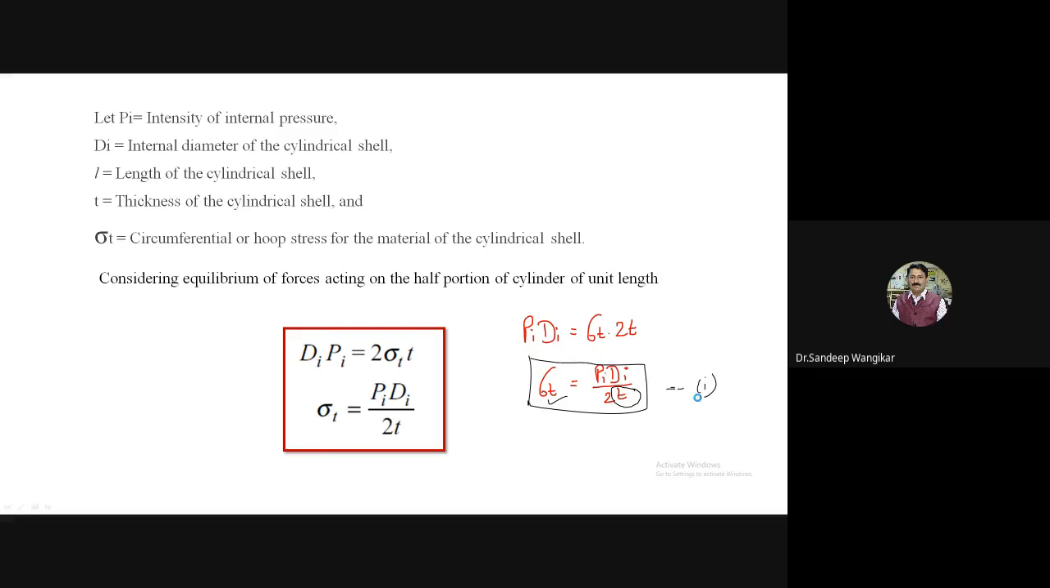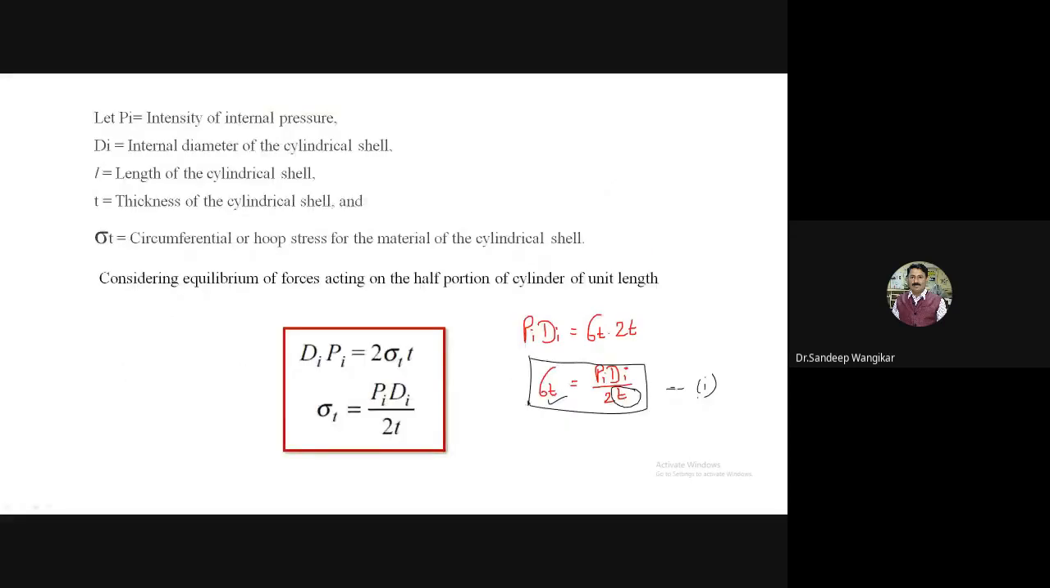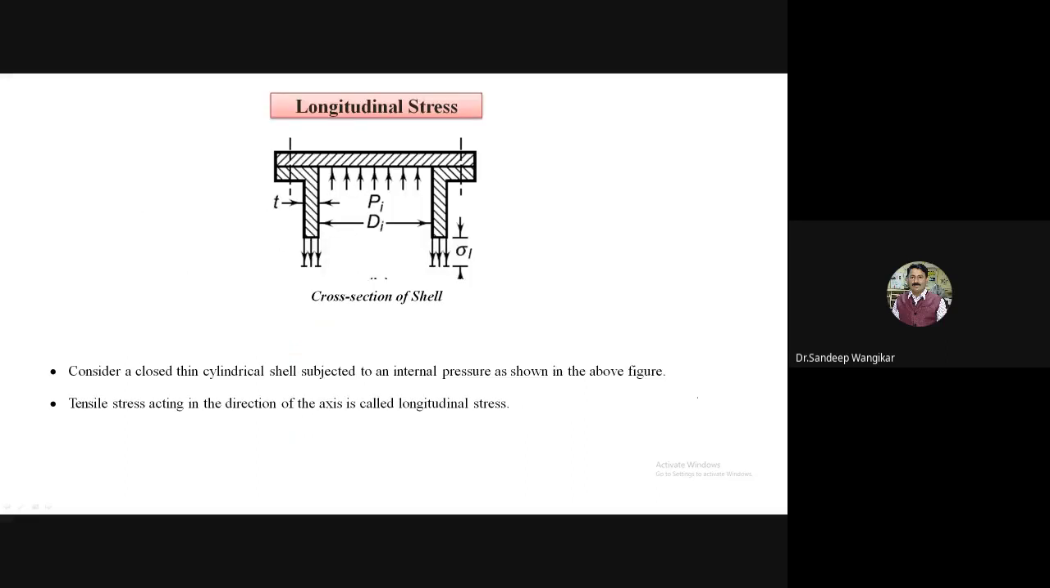Very important. Once again, I will repeat the circumferential stresses for thin cylindrical shell, because when we proceed further, Pi Di will remain the same and some things will change. Therefore, keep in mind this is the formula for circumferential stress of a thin cylinder subjected to internal pressure. Okay, next longitudinal stresses.